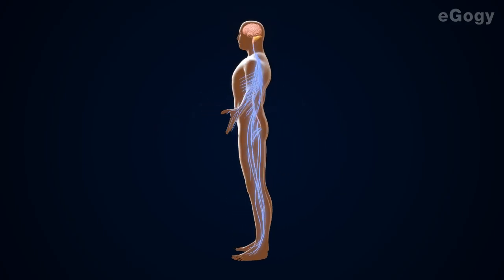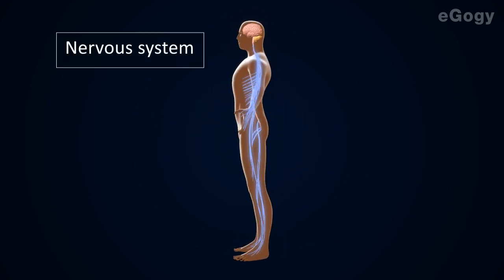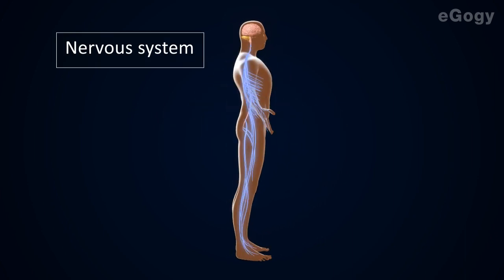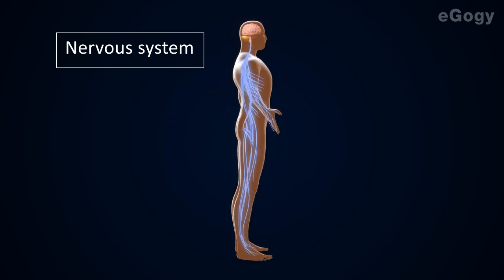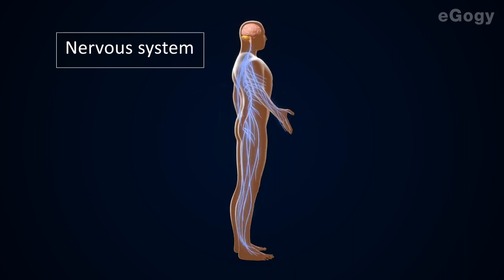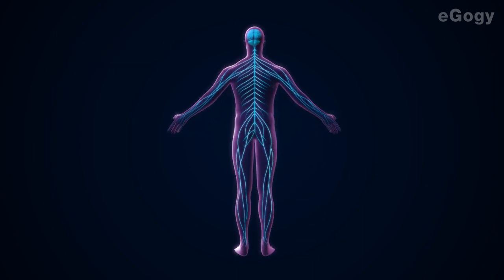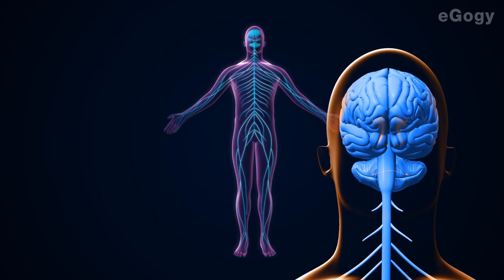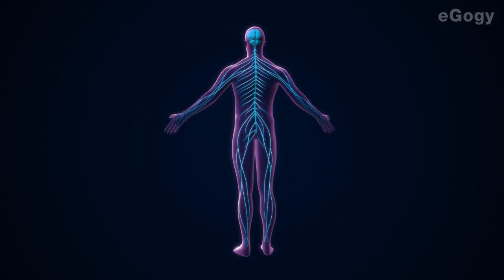In all living organisms, there are different organ systems to perform different life activities. But organic activities are controlled and coordinated by the nervous system in our body. In vertebrates, the nervous system is composed of the brain, spinal cord, nerves, and sensory neurons. Now let's know more about nerves.